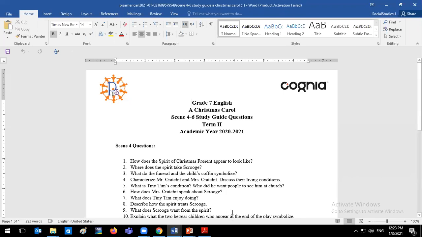All right. In scene 4, we answered until scene 3 together in the class, and we took notes. So let's look at scene 3 to scene 4 together. In scene 4, we have here the Christmas question: how does the spirit of Christmas present appear to look like? We saw that each spirit had a very distinct appearance.